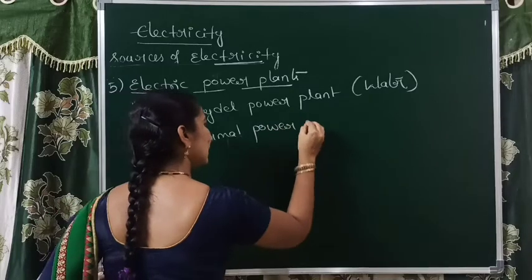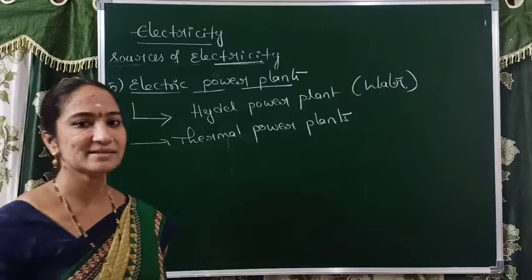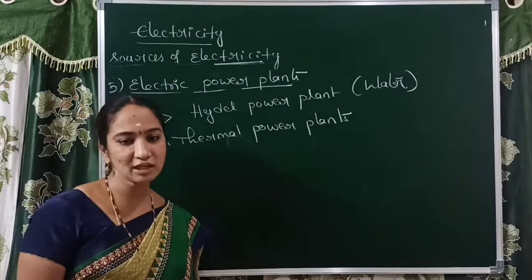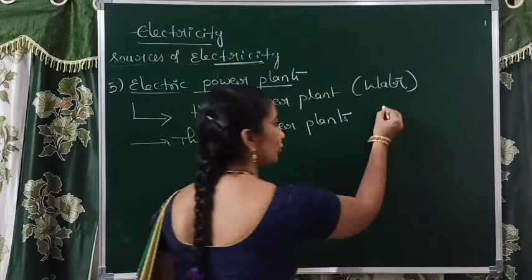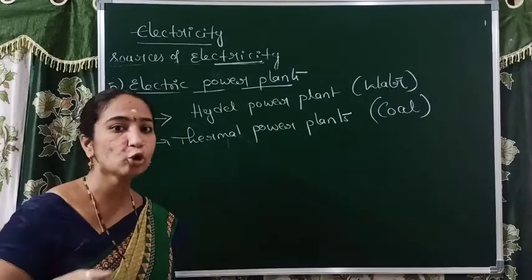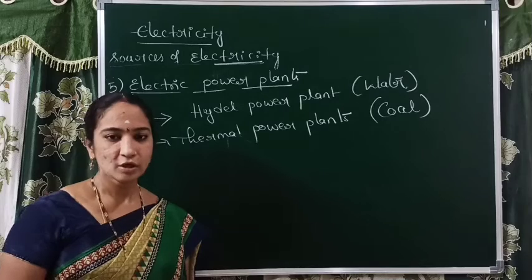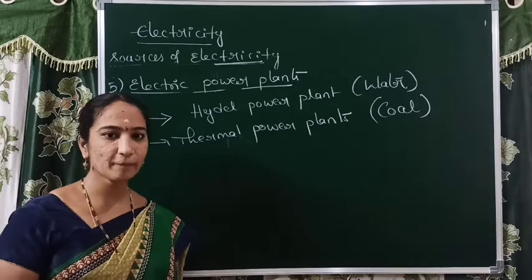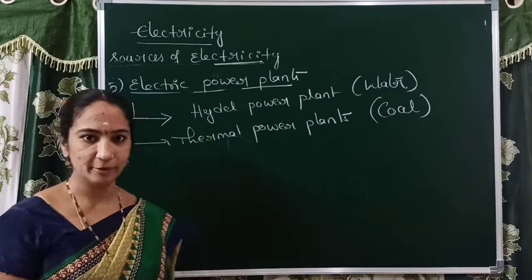In thermal power plants, we generally use fuels. Fuels in the sense diesel, petrol, natural gas. Generally these fossil fuels we use to produce electrical energy, but mainly we use the fossil fuel coal. Powder of coal only we use in this thermal power plant. Here also there will be one generator. Powder of coal, some particular type of coal, produces a bulk amount of electrical energy in thermal power plants.